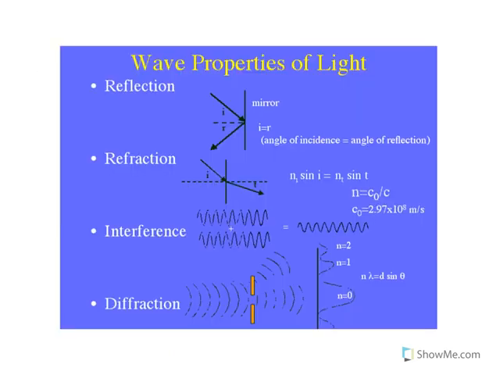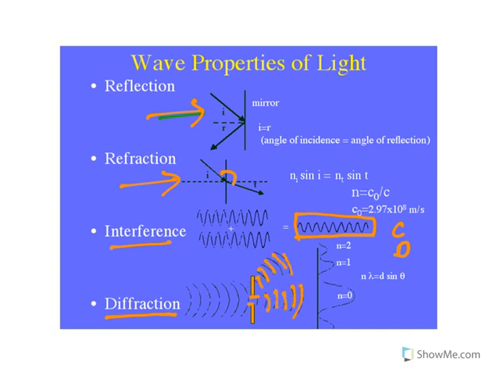Now see, all the wave properties of light: it can show reflection, so it reflects like a wave. Refraction, a bend is shown. Interference, it could be constructive or destructive; like similar waves, when they overlap, the intensity increases or decreases. And a property known as diffraction. Diffraction means when waves pass through a small slit, they spread out like this. This is a typical property of waves. So all these properties are exhibited by light, hence they are known as wave properties of light.